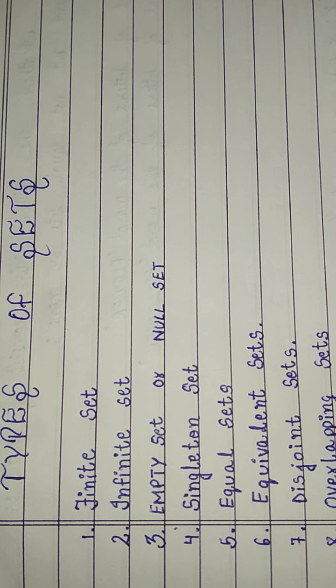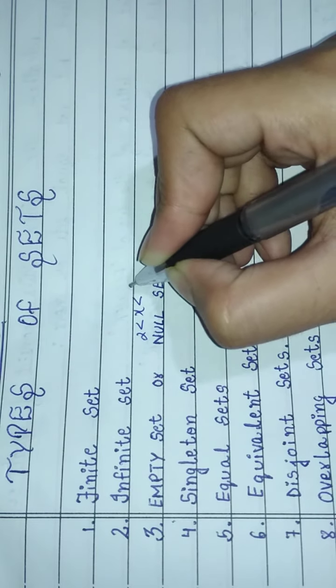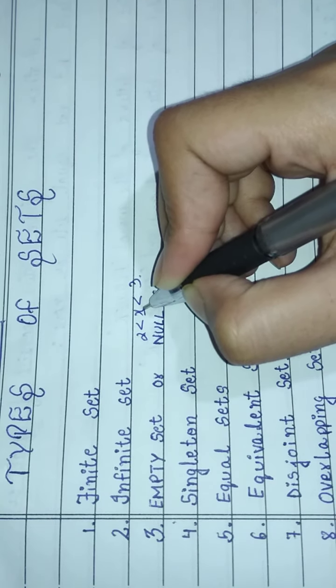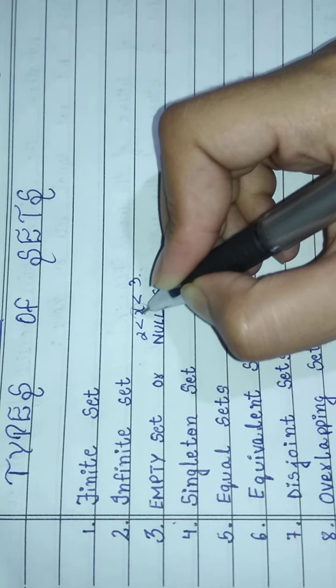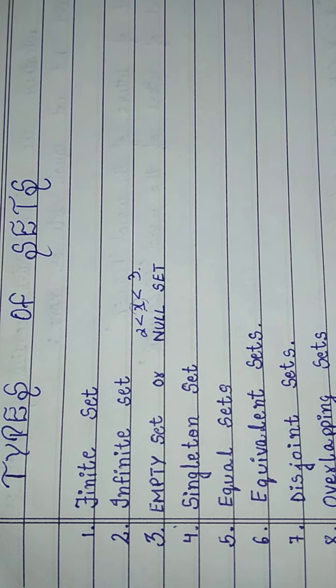For example, x such that x is a natural number and 2 is less than x and x is less than 3. Between 2 and 3 there is no natural number to be considered in the set. So this is an empty set or null set.